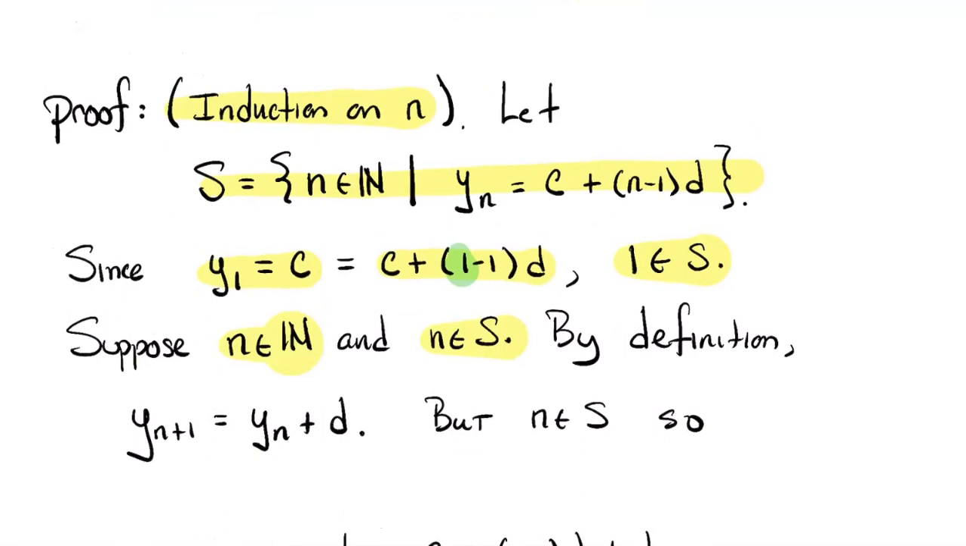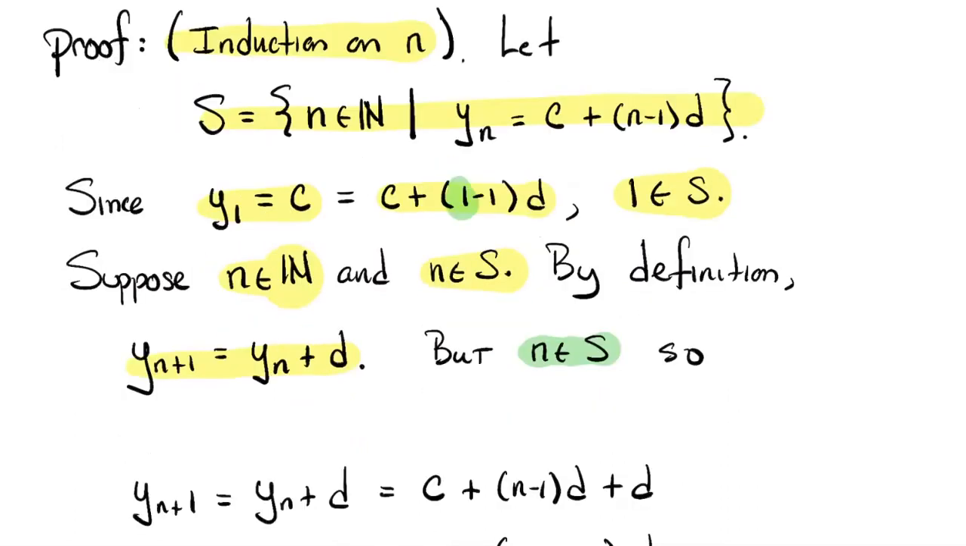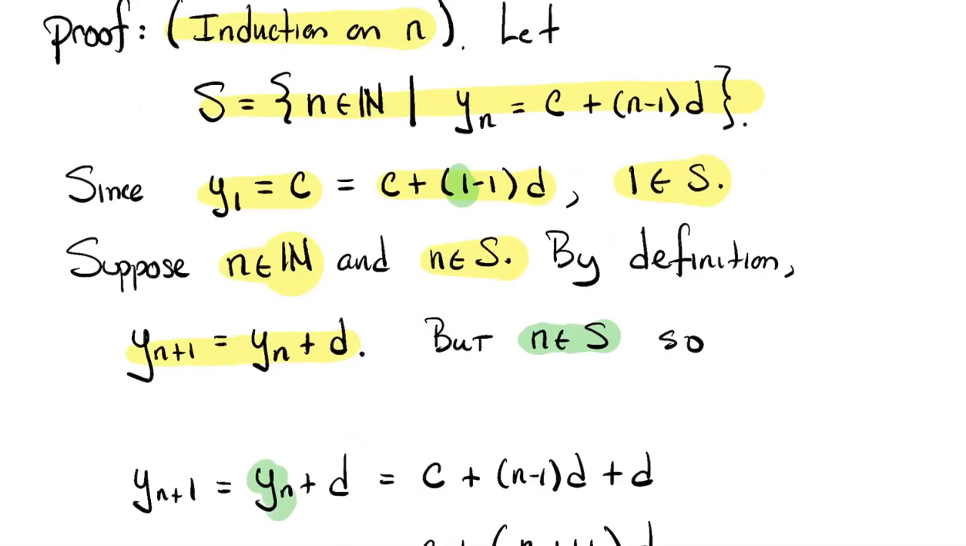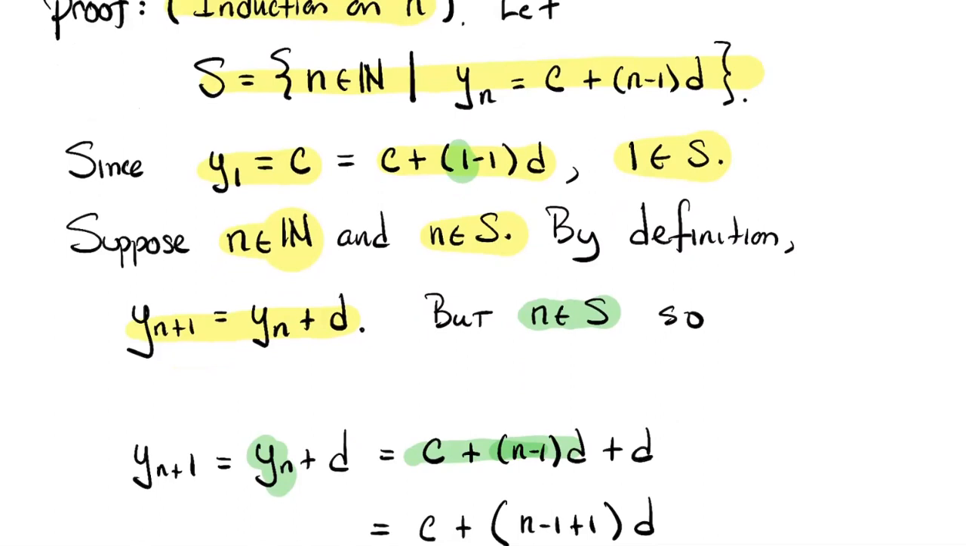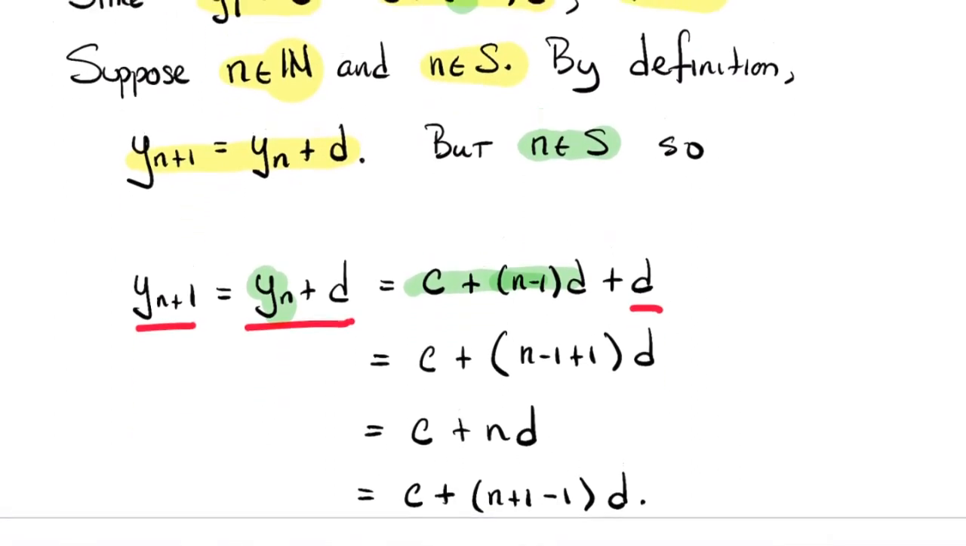So using the red box formula that's no longer visible on the screen, the recursive formula says that the next term, yn plus 1, is yn plus d. But now I'm going to use my induction hypothesis, right? The number n is in S. So if the number n is in S, then I can replace the expression yn with C plus n minus 1 times d. What I just highlighted in green there is exactly where I'm using the fact that n belongs to S. But by the recursive definition, yn plus 1 is yn plus d. So I've got that yn expression plus d, and then I just do a little bit of algebra.